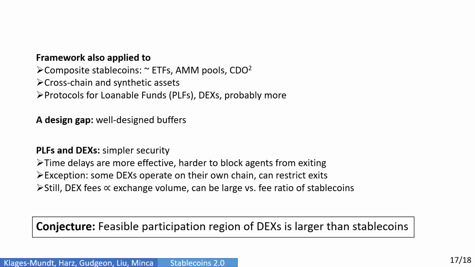Our last observation here is a conjecture that the feasible participation region of decentralized exchanges is larger than that of stablecoins, for reasons we discuss in the paper related to the differences in economic structure.